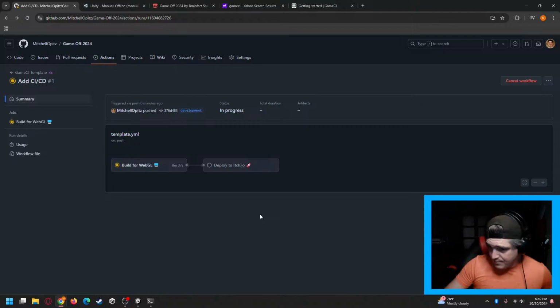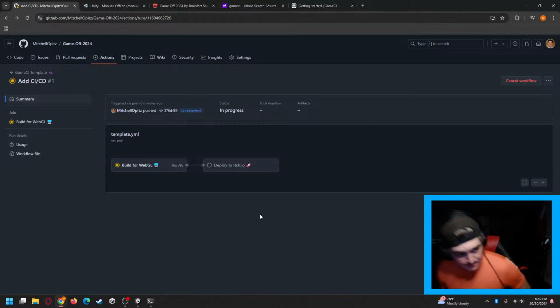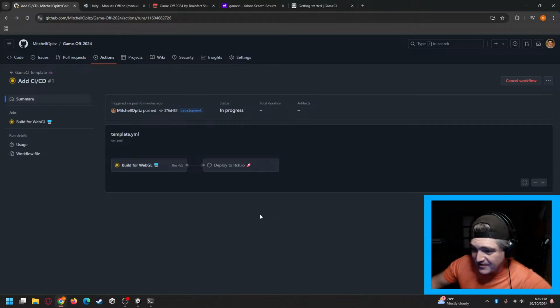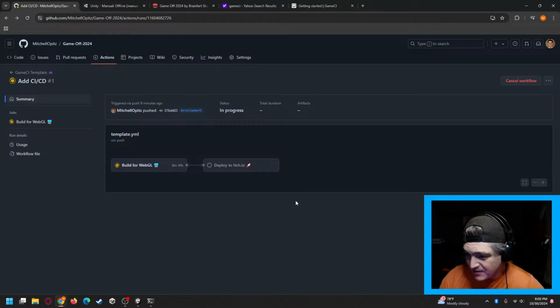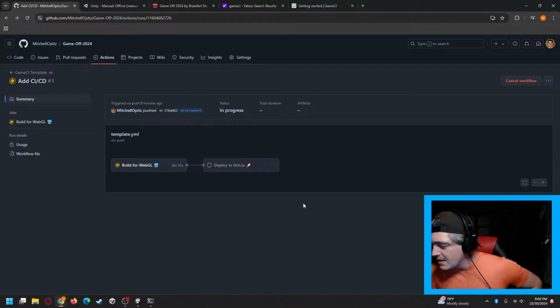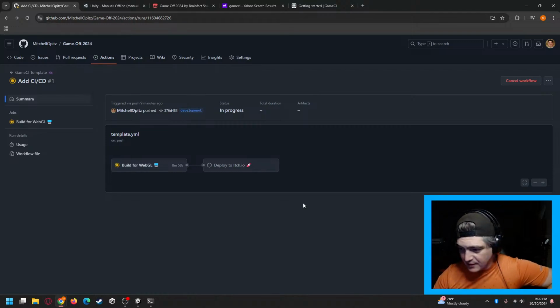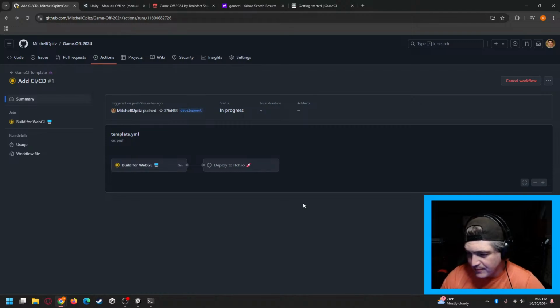While this is going, is anybody working on any kind of cool projects? Any upcoming game jams or game dev projects you're working on that are really cool? I've got one I've been working on for a little while. It's a little top-down shooter. It's sort of originally inspired by Hades, but I'm not sure what direction I'm actually taking it just yet. So, if you got something cool you're working on, let me know in the comments.